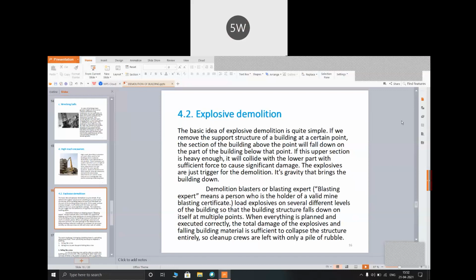Demolition blasters or blasting experts. Blasting expert means a person who is a holder of a valid mine blasting certificate. They load explosives on several different levels of the building so that the building structure falls down on itself at multiple points.